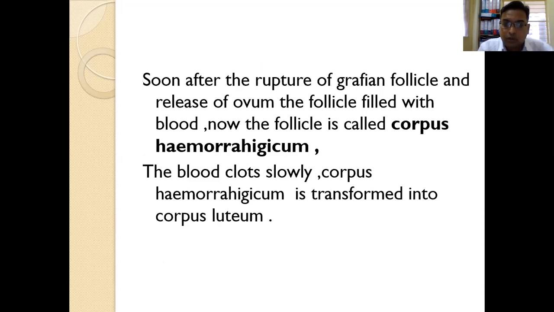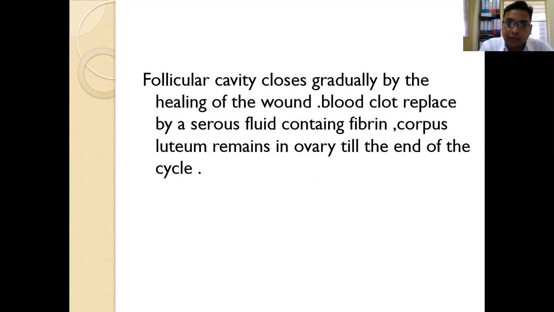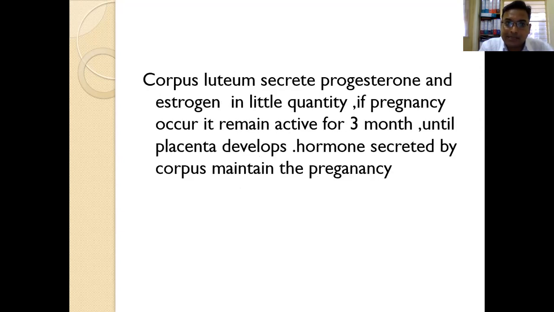So once on the 14th day the ovum is released after the rupture of the Graafian follicle, the cavity of the Graafian follicle gets filled with corpus haemorrhagicum, and the clot which forms there transforms into the corpus luteum, and this corpus luteum will secrete estrogen and progesterone.